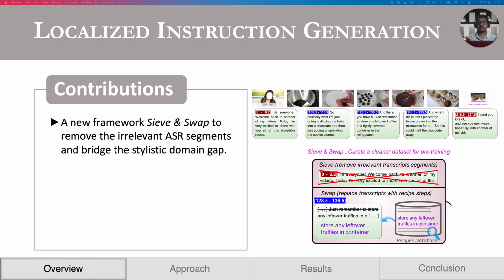In a nutshell, we try to address these challenges and introduce Sieve and Swap, a novel approach designed to refine the pre-training dataset and address style inconsistencies.